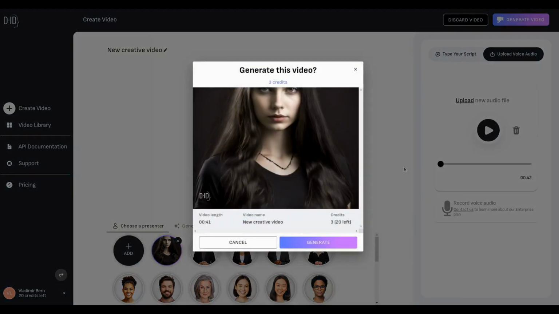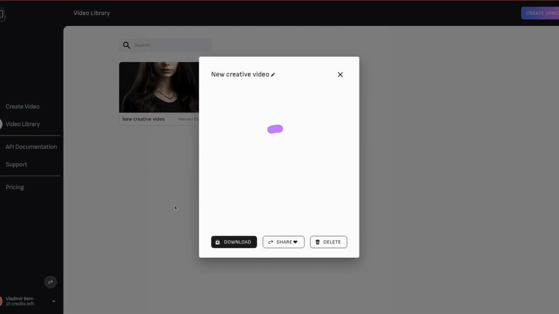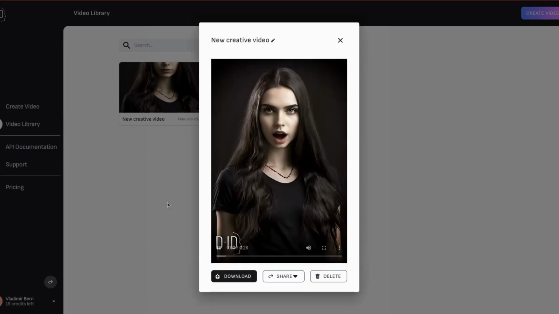You will be prompted once again whether you want to generate the video, but don't be afraid, they're not going to cut your video, they're just going to add a watermark. After some time they'll notify you that your video is ready, so head to the video library. As you can see, I've already had a few attempts, and this is where you can press on your video and enjoy. Hi, I'm Alice, and I don't really exist.